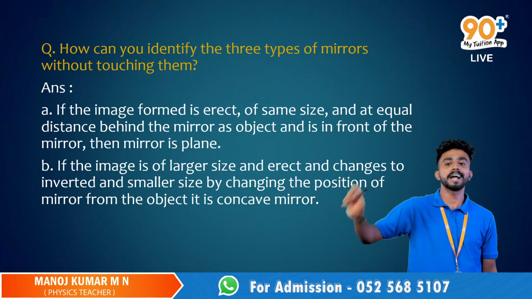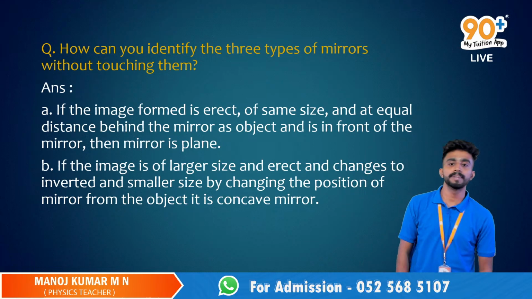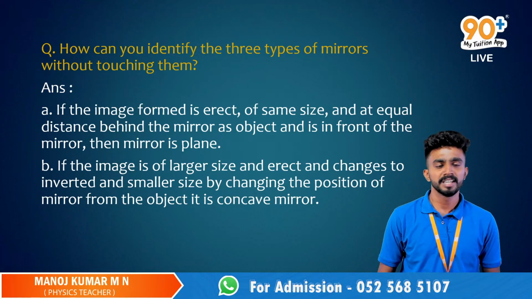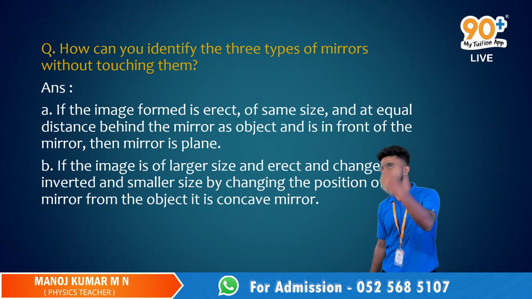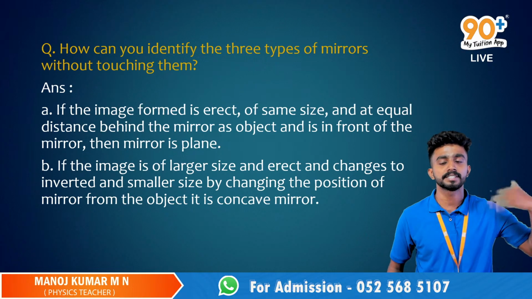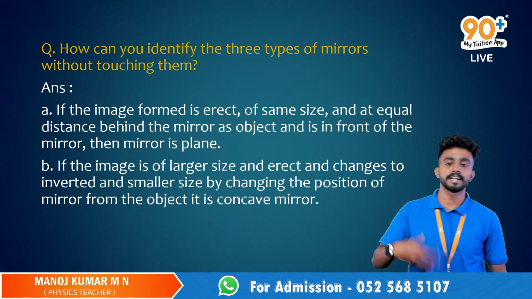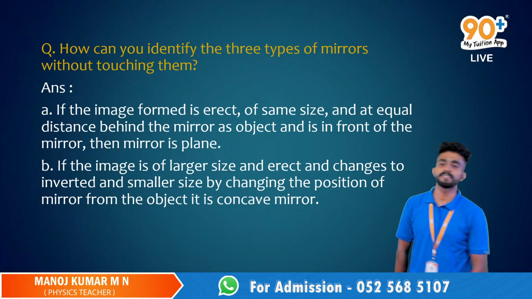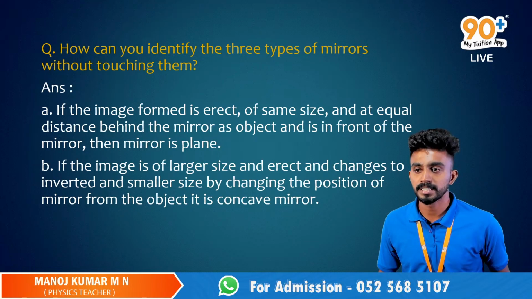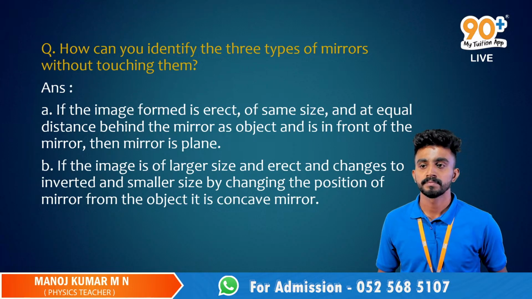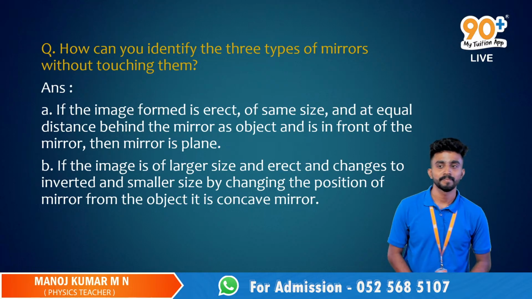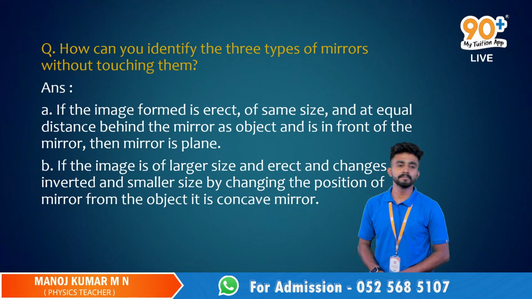Fine. So I gave you two answers. Based on it, who will be answering me? The case of a convex mirror is the easiest. The case of a concave mirror, we'll have confusions. Two cases are there. One case will have a larger and erect image, and in the latest stage, when we are changing the position, we'll get inverted and smaller sized images. But in the case of a convex mirror, what will we get? Alina Dibin? Yes, sir. The image will be diminished no matter the position.